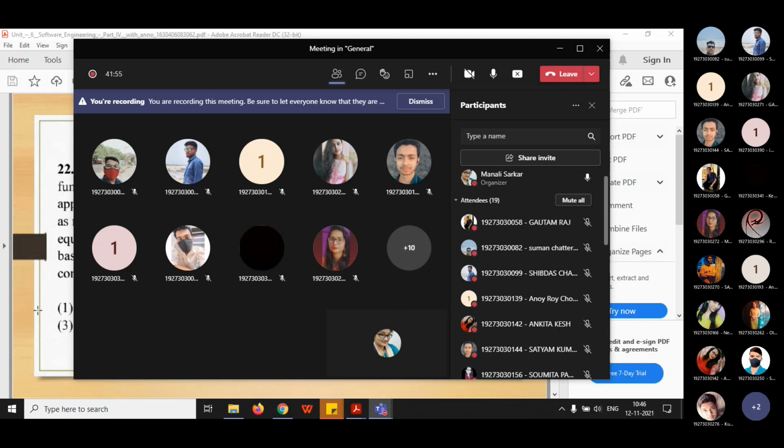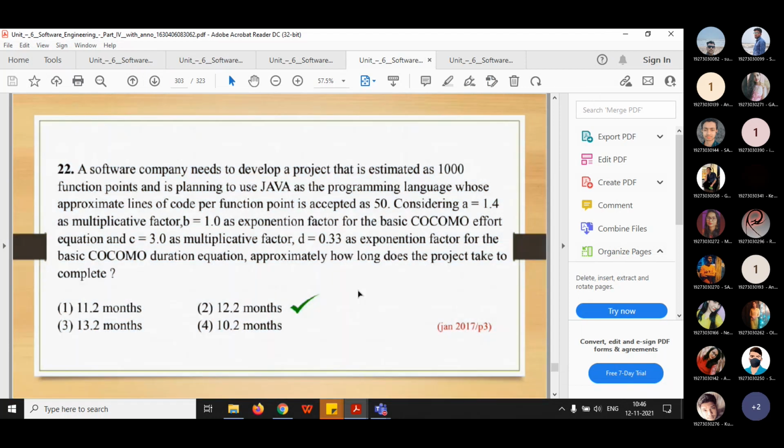So that's all for today. I will be doing some more concepts of this COCOMO model in the next class, that is on Monday. I am having your class from 10. I will be discussing the concepts of COCOMO and some more problems in the next class. Whatever I have done, revise it and try to solve some more problems.